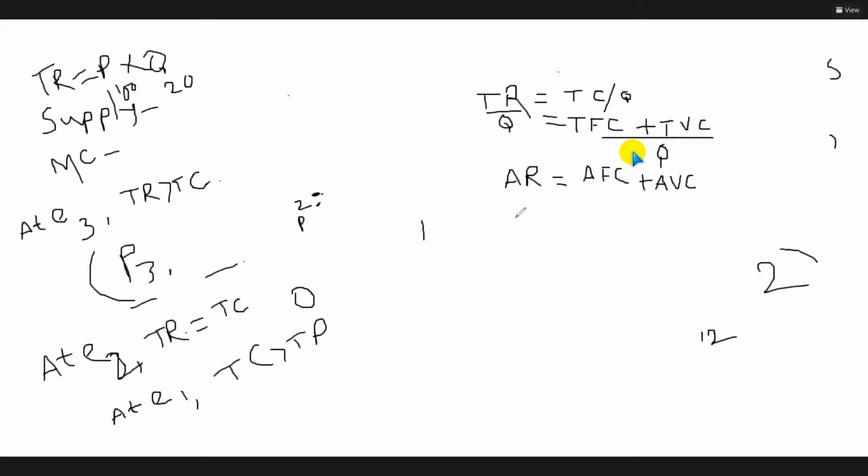Average revenue equals price. Can I write it down? I have already said. So now tell me, can I write down this equation or not?